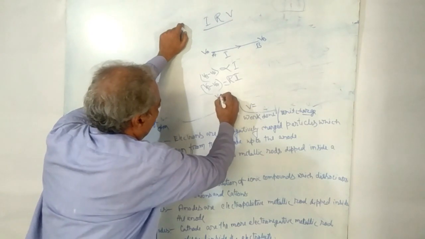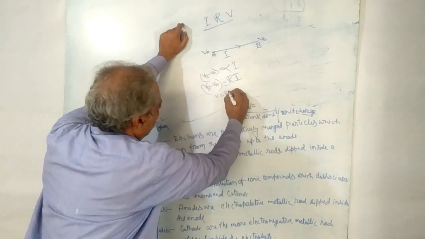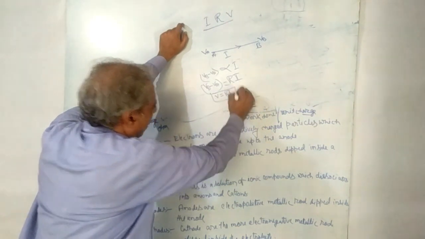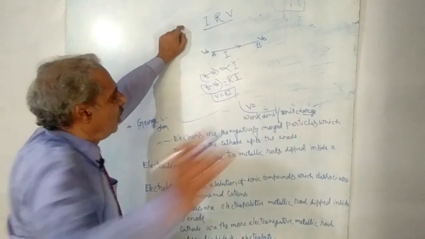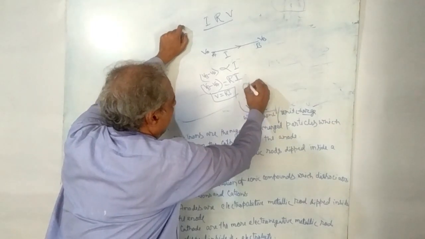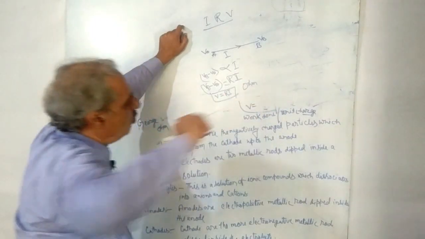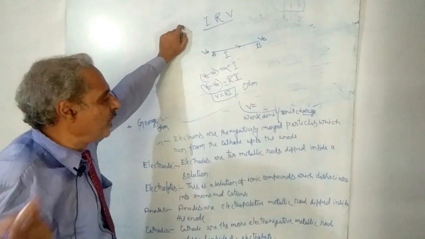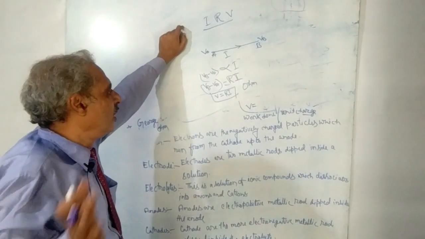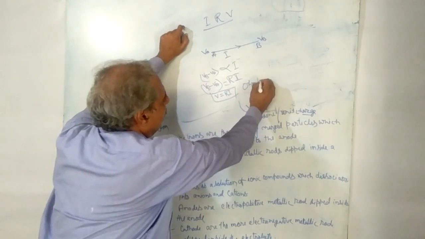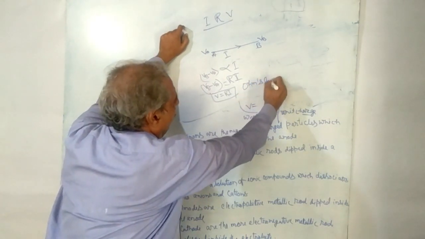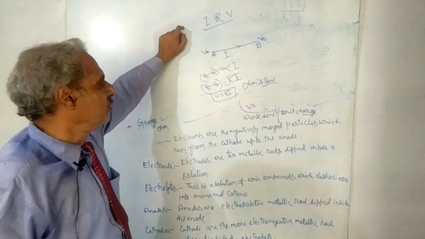We rearrange this relationship as V is equal to RI, and this formula is already known as Ohm's law, named after George Simon Ohm, and in respect of him we put here Ohm's law, because this law was given by George Simon Ohm.